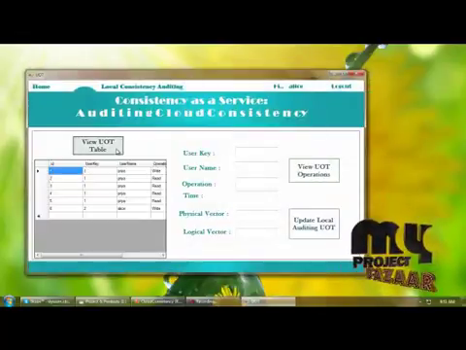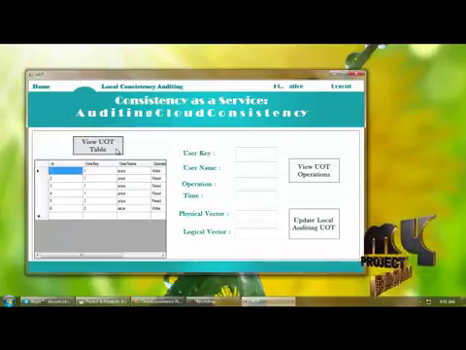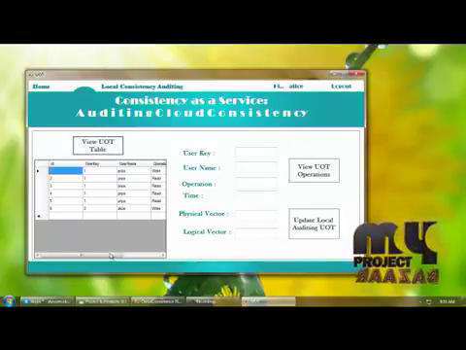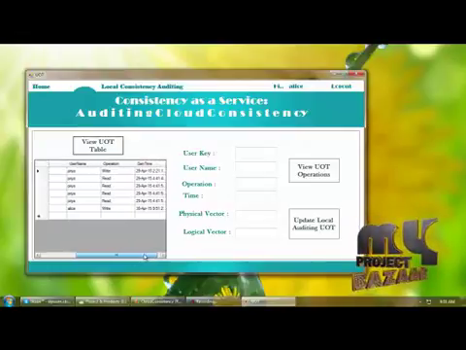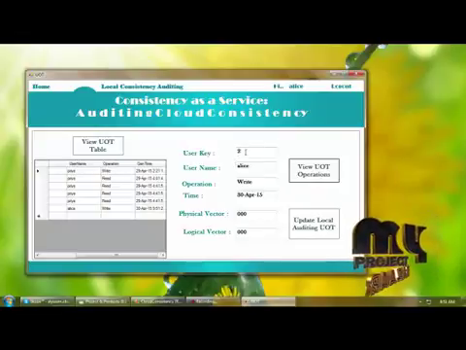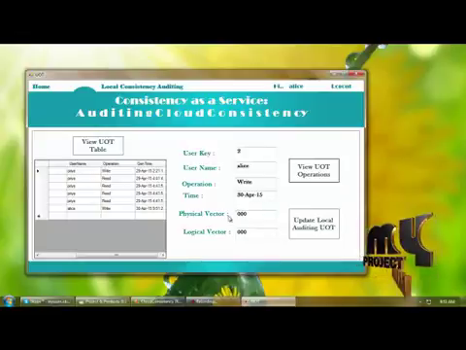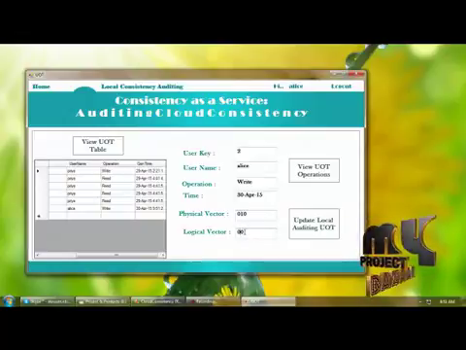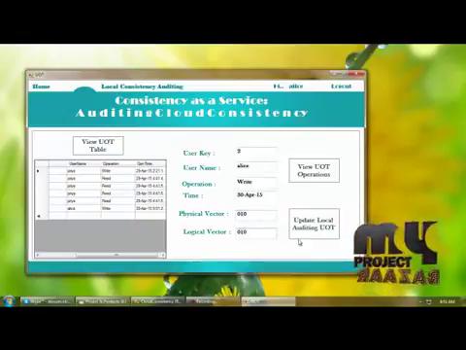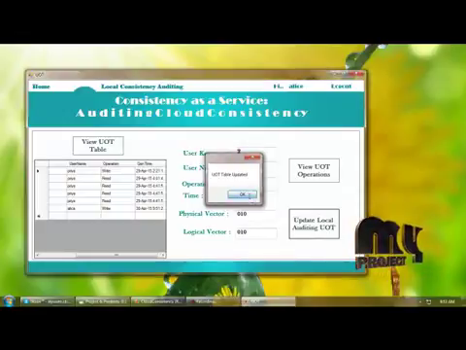Here we can view the user operation table of users, based on username, user key, operation and generation time of UOT. And by viewing the UOT table we can get the user key, username, operation of the user, time of operation, physical vector and logical vector, and we can also update the physical vector and logical vector of a user. So this is updating the UOT table.